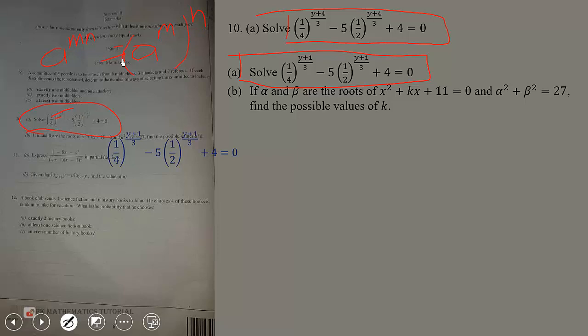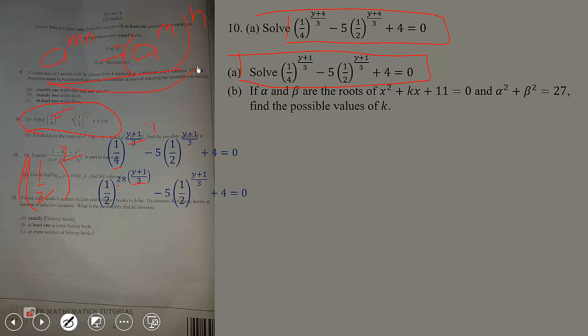First of all, I have to rewrite 1 over 4 as 1 over 2 all squared before I make use of this property. So the 2 will come and multiply the exponent which is already there, which is 2 times y plus 1 over 3.